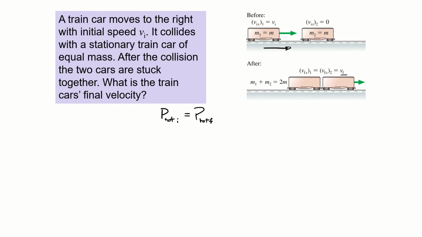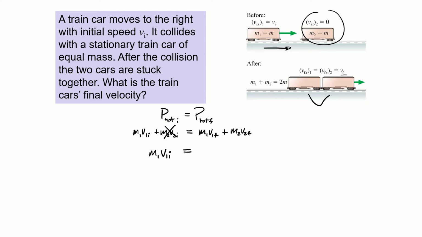So what's the total momentum at the start? Well, it's just the momentum of each individual cart. So we have m1 v1 initial plus m2 v2 initial. And we know that's going to be equal to m1 v1 final plus m2 v2 final. The second cart isn't moving at the start, so we know v2 initial is 0. So we end up with just m1 v1 initial is equal to the total momentum at the end, m1 v1 final plus m2 v2 final.